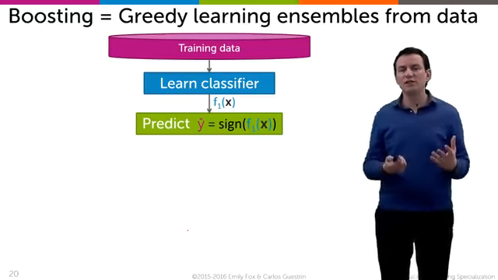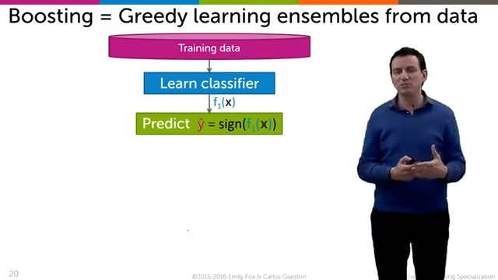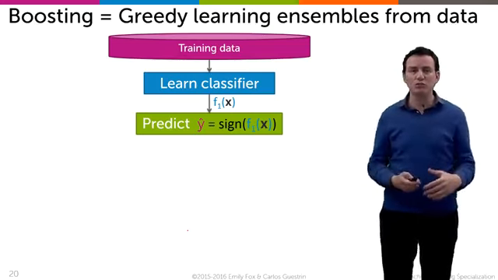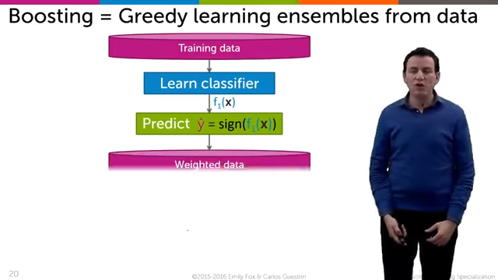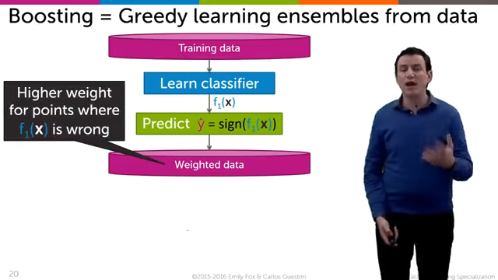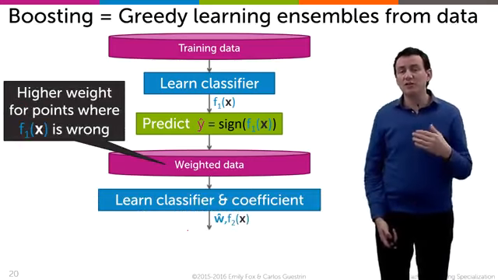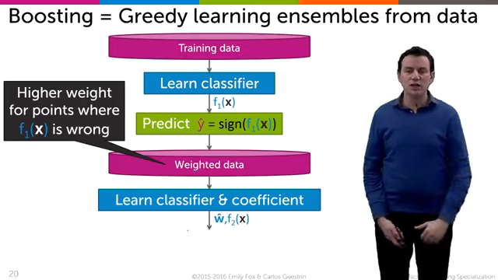So boosting can be viewed as a greedy algorithm for learning an ensemble from data. We train the first classifier, let's say f1 of x, from data, and if you just have f1 of x, you just predict the sign of f1 to be your output y hat. Then you reweight your data by weighting more the data points where f1 makes mistakes. And now we run another classifier, f2, and we learn the coefficients for each one of these classifiers.